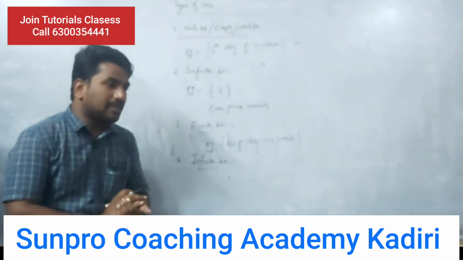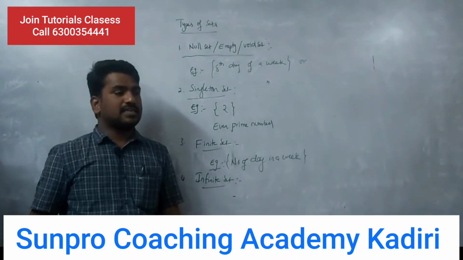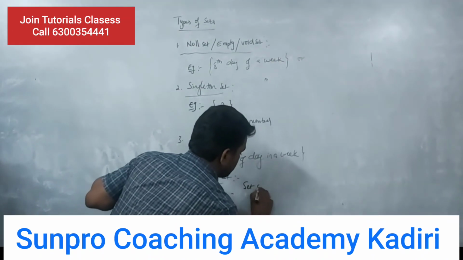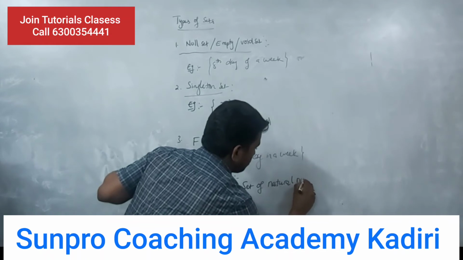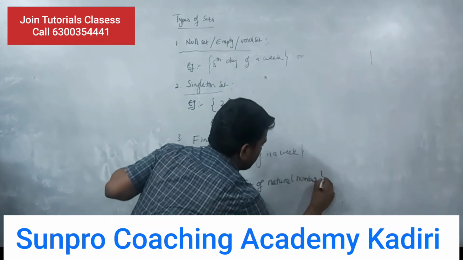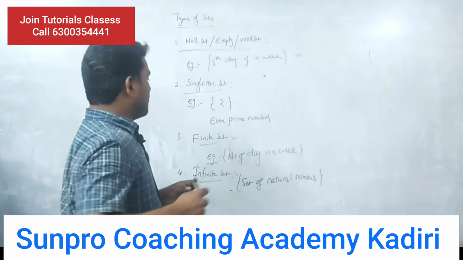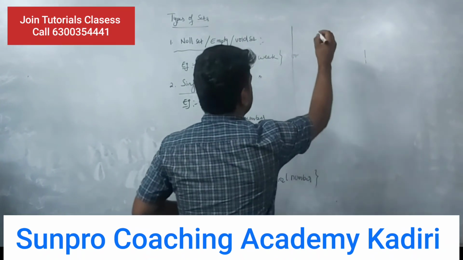If an uncountable number of elements are present, then the set is called an infinite set. So the set of natural numbers is an infinite set. Next, we are going to learn about a different kind of set.